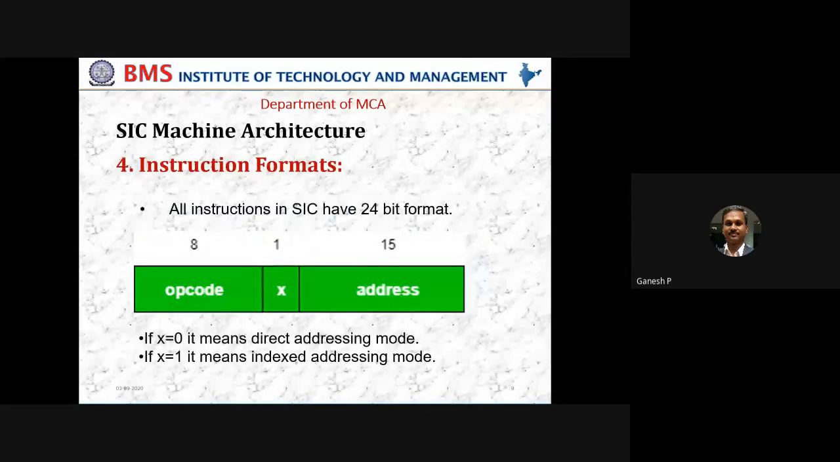So having said that, we have data formats, which are two. Now let us look at the instruction format. Since SIC is a very, very simple architecture we are discussing, it has only one instruction format, that is a 3-byte instruction format or a 24-bit instruction format, which precisely has an opcode.